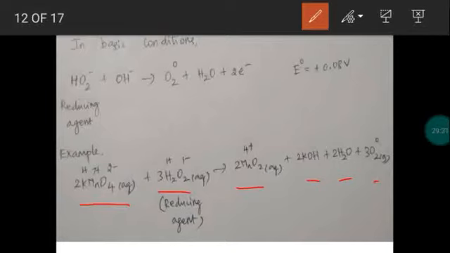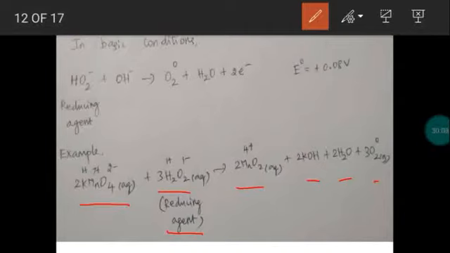Hydrogen peroxide induces a reduction in basic medium on another substance, which is behaving as reducing agent. So potassium permanganate undergoes reduction in the presence of hydrogen peroxide in basic medium. So hydrogen peroxide induces a reduction on potassium permanganate. So this is called a reducing agent. But this will undergo what? Oxidation process, right? So hydrogen peroxide will undergo oxidation process. So you may explain using the oxidation state.